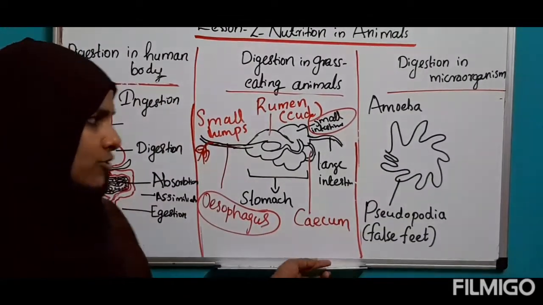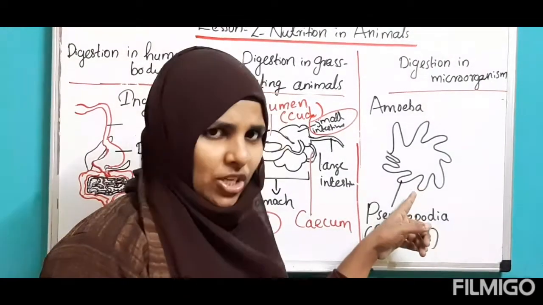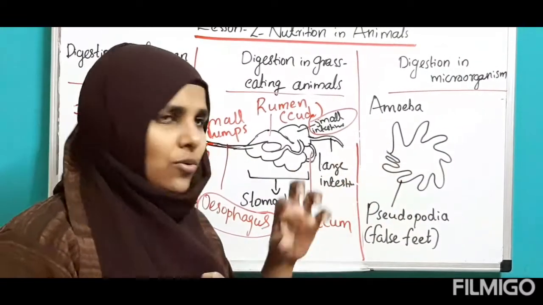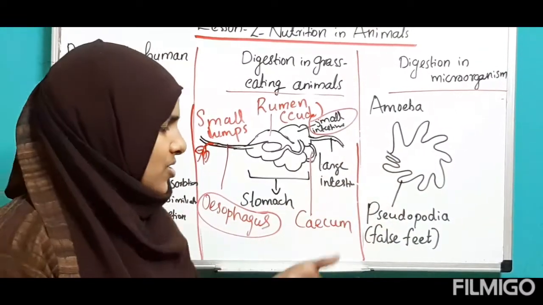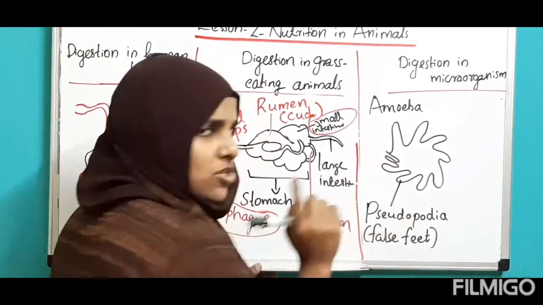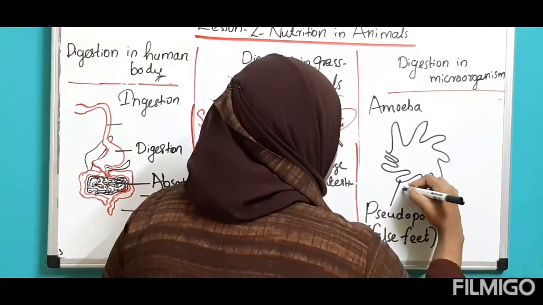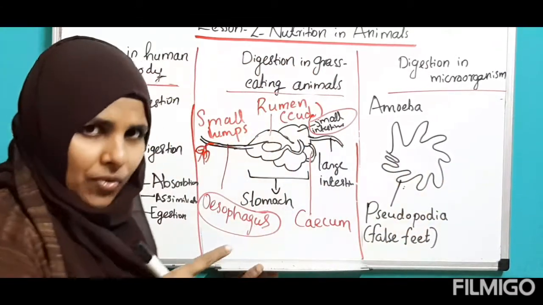That means this finger like projection is helping for catching the surrounding animals. And it is eating through its pseudopodia. Then the food goes inside the body of amoeba.